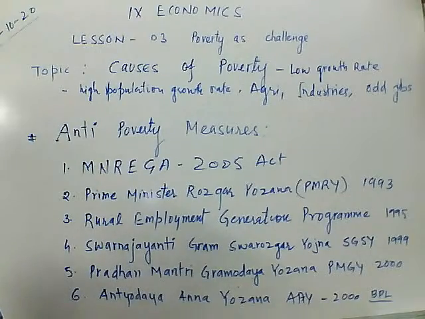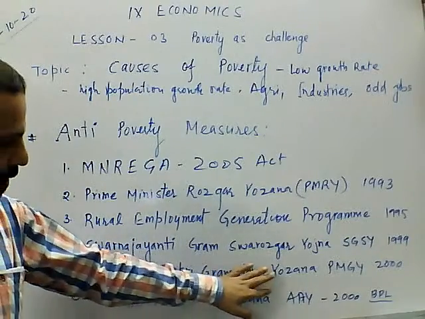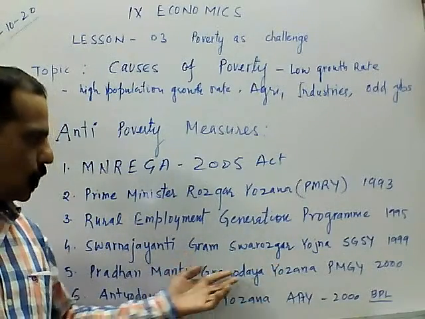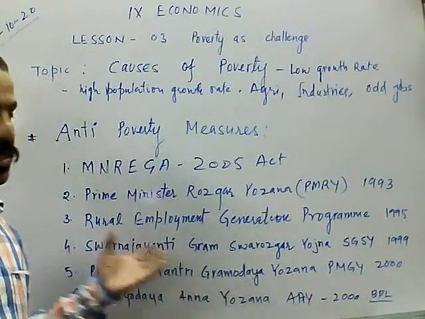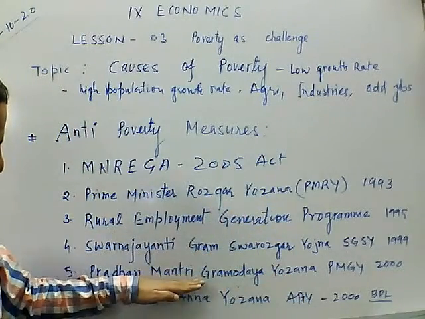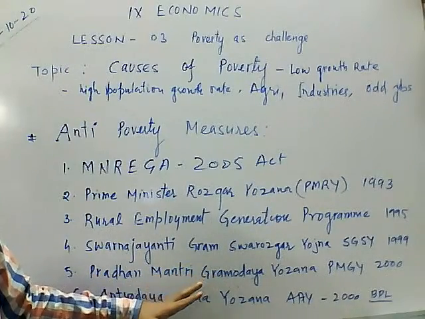It was launched in 2000. With additional central assistance, the central government helps the state governments and the union territories with the basic needs.